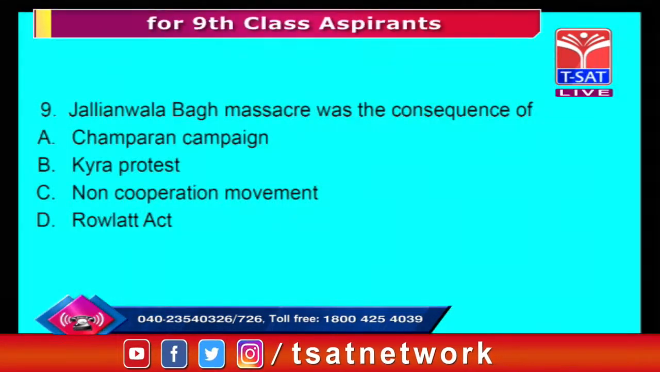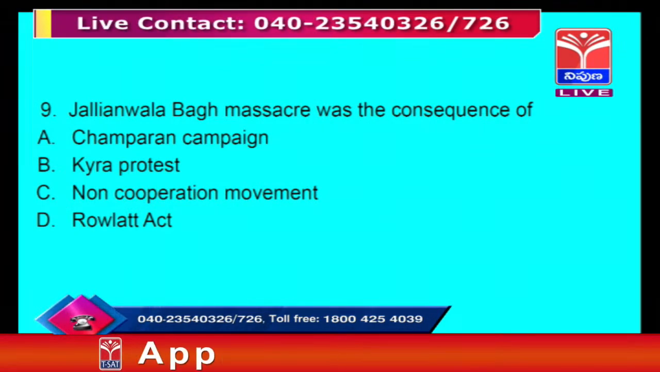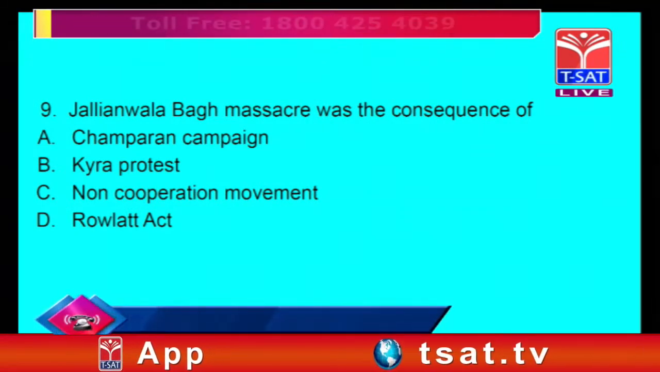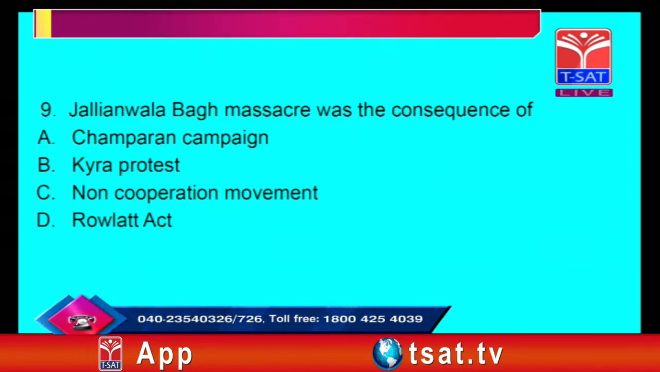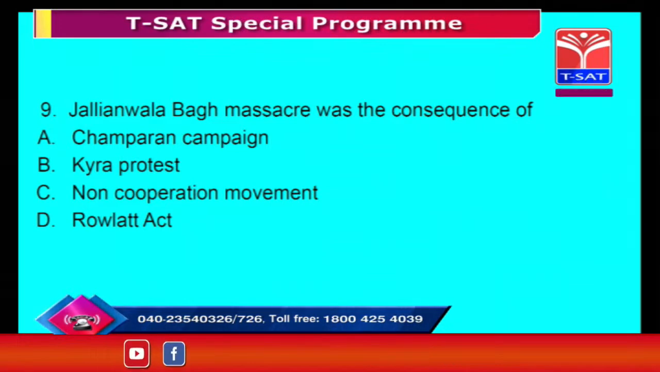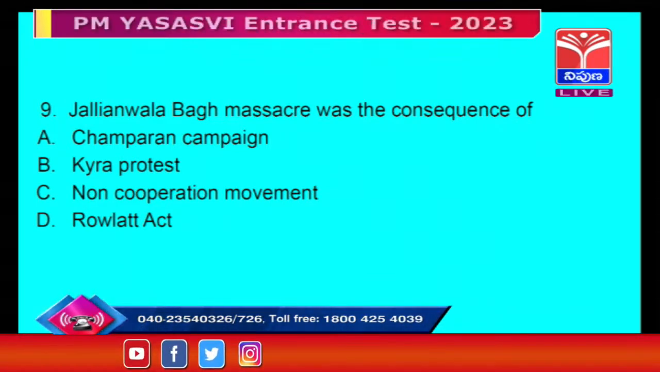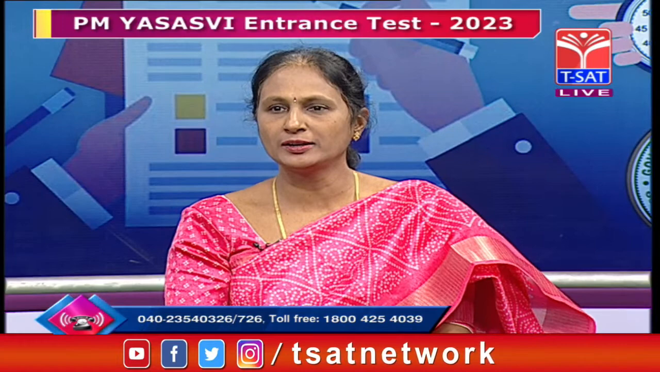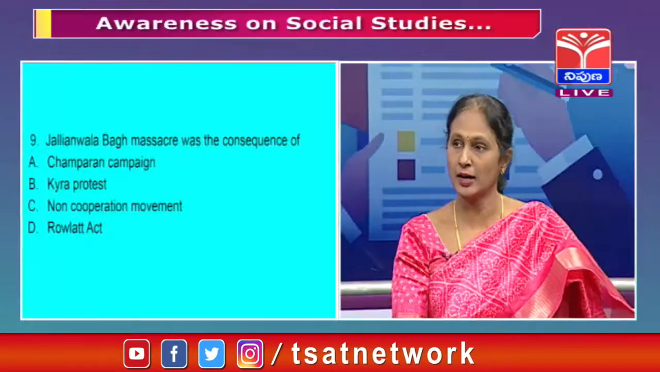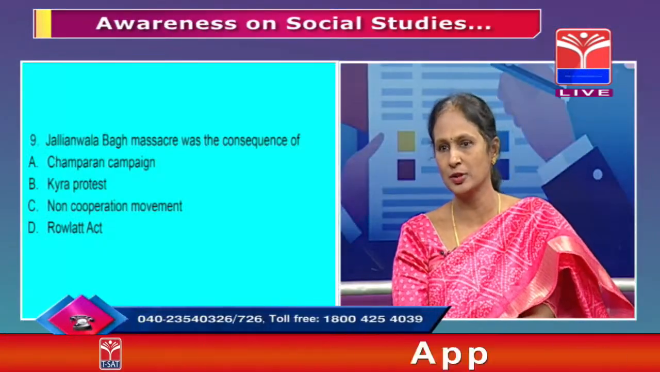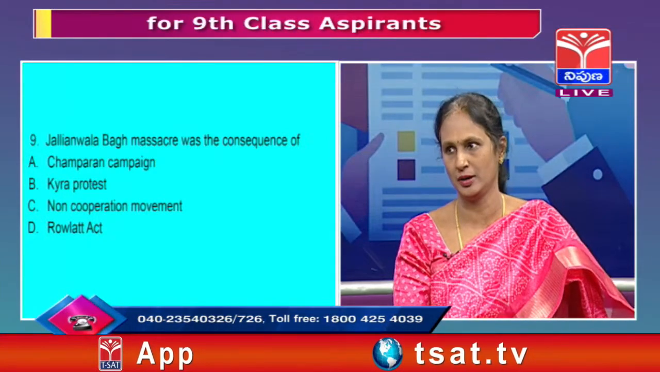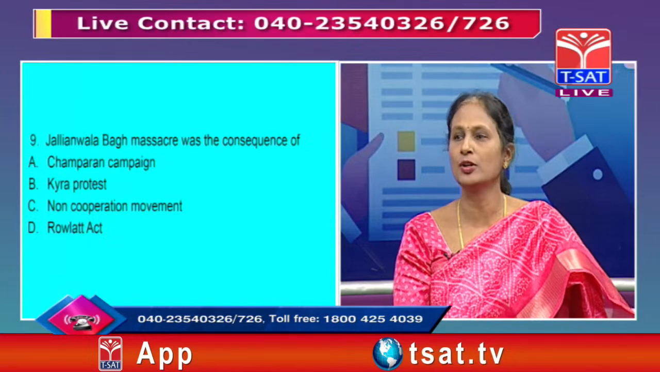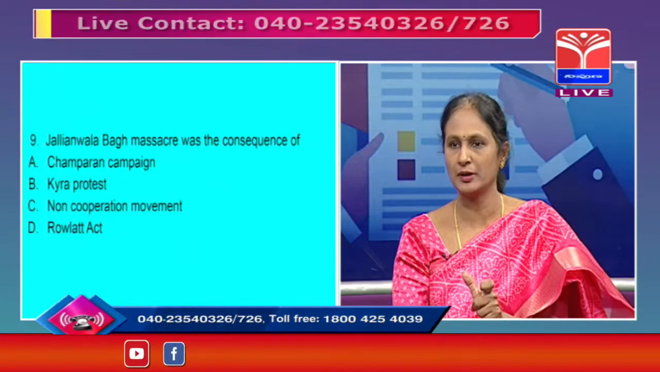The options are the Champaran campaign, Kaira protest, non-cooperation movement, and the Rowlatt Act. If you explain all these four, that's good. The Champaran campaign, who started it? Mahatma Gandhi. Kaira protest, again Mahatma Gandhi did it. Non-cooperation, with whom did we not cooperate? What is the importance of non-cooperation, and when did it happen?